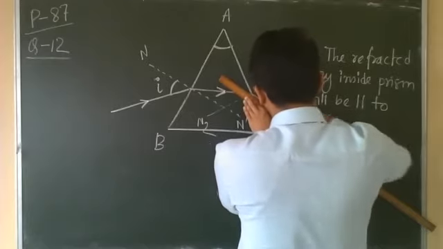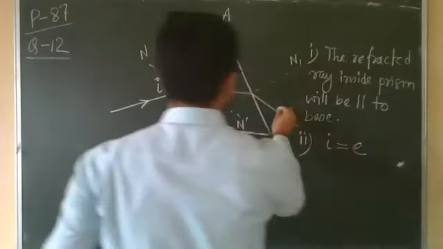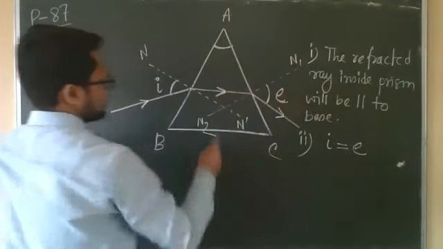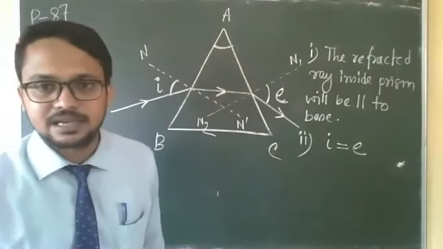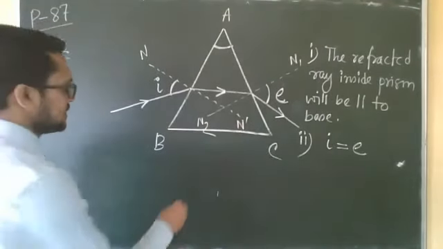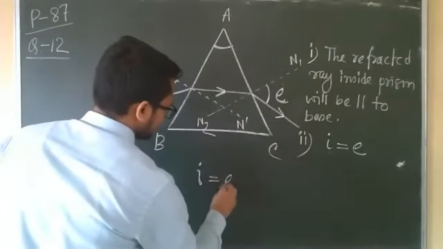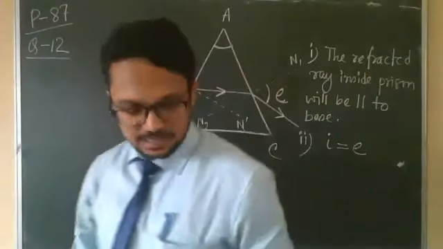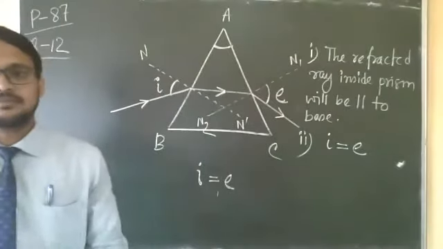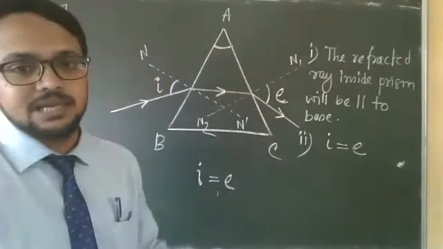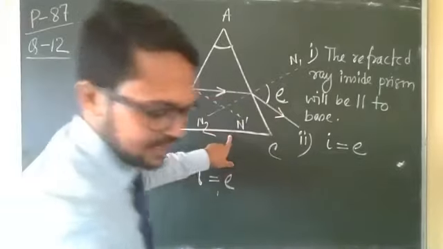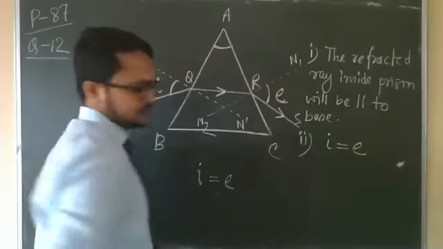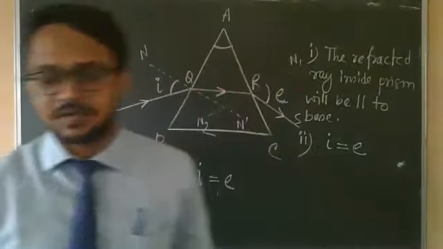It will bend in such a way that this angle and this angle will be equal. This is denoted by E, and we are drawing this diagram for minimum deviation. For minimum deviation, that means I equals E. Is it clear, everyone? Any query? Minimum deviation means this one will be parallel to the base. Give names of the rays: P, Q, R, S.